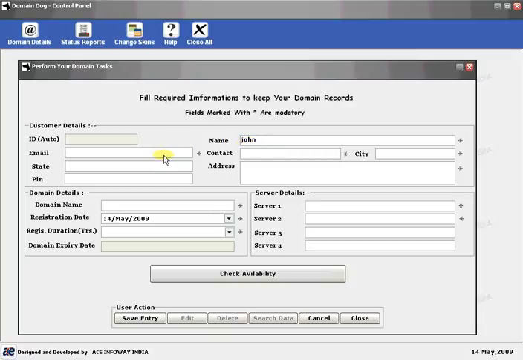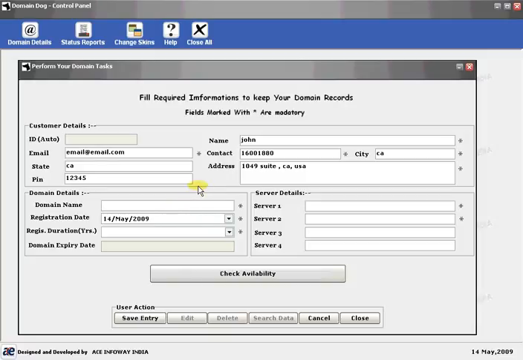Name of the client, its email, telephone number, city, address, state, the PIN number.